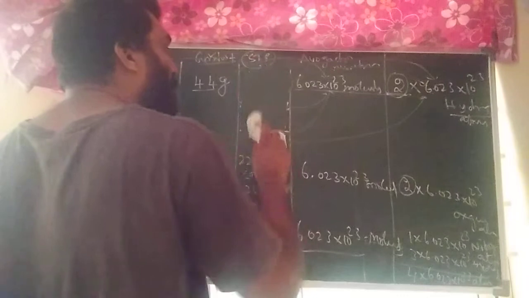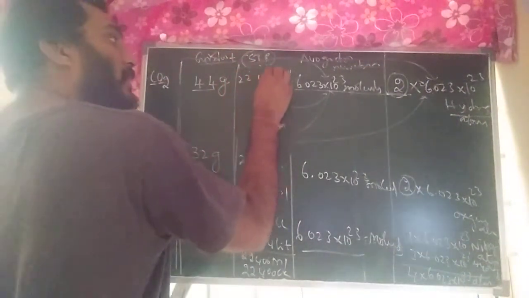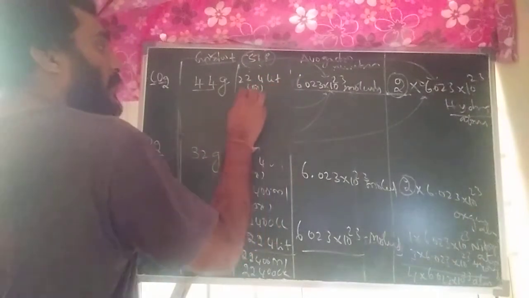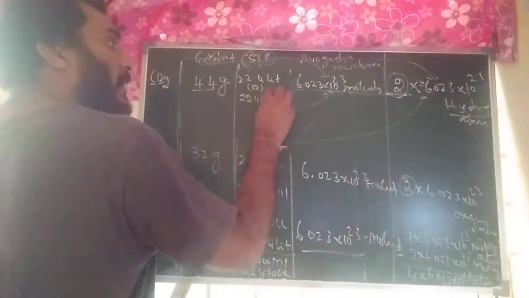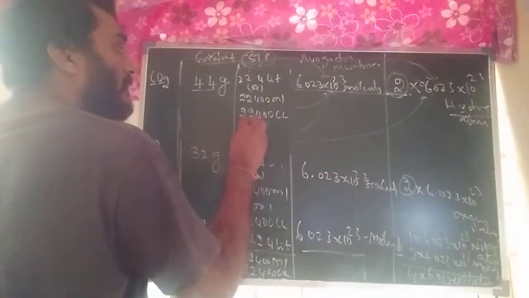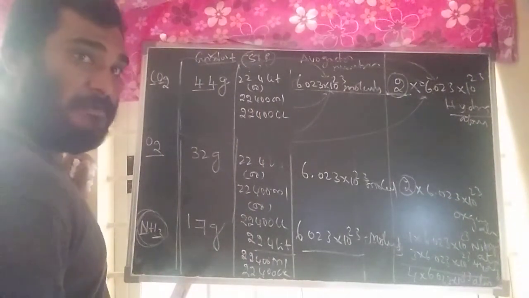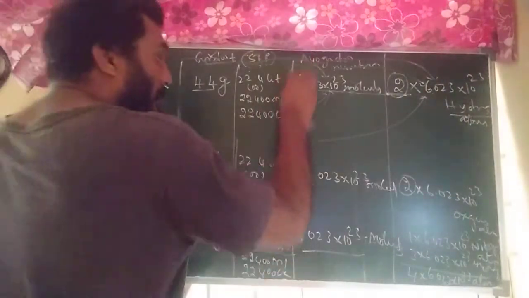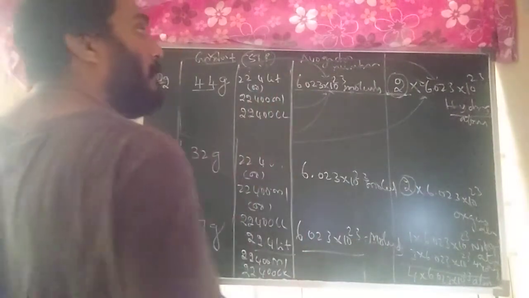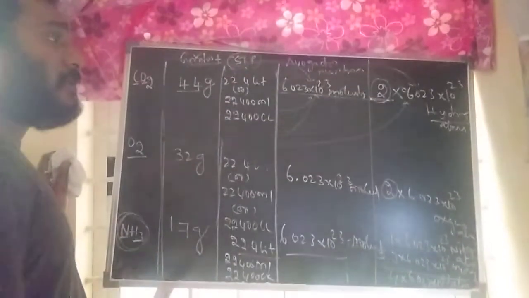In terms of STP condition, it means 22.4 liters, otherwise 22,400 ml, otherwise 22,400 cc. This is what 1 mole of carbon dioxide contains in terms of STP. Next, in terms of Avogadro number, 1 mole of carbon dioxide contains how many molecules? 6.023 into 10 to the power of 23 molecules.